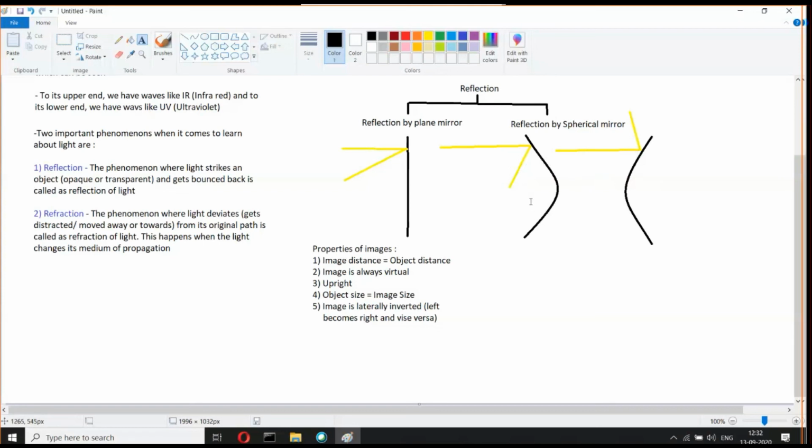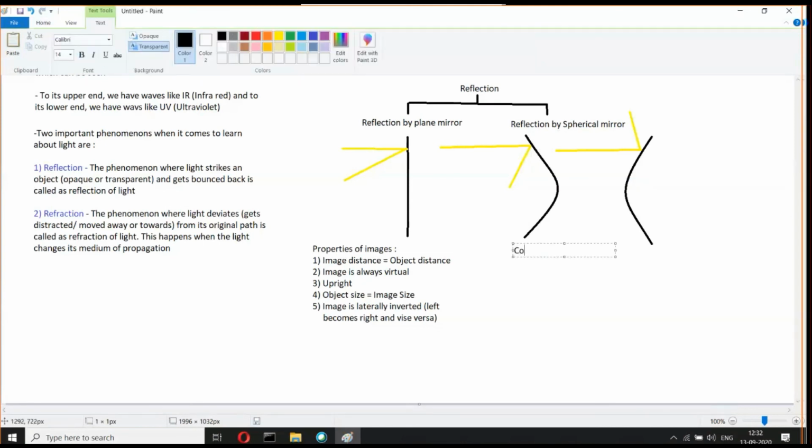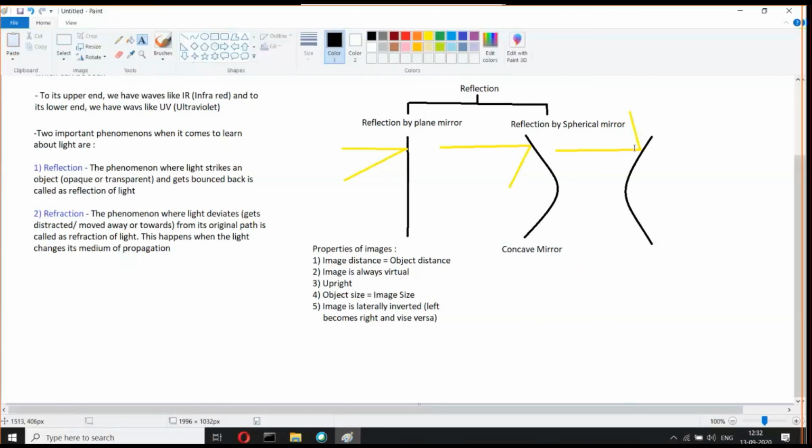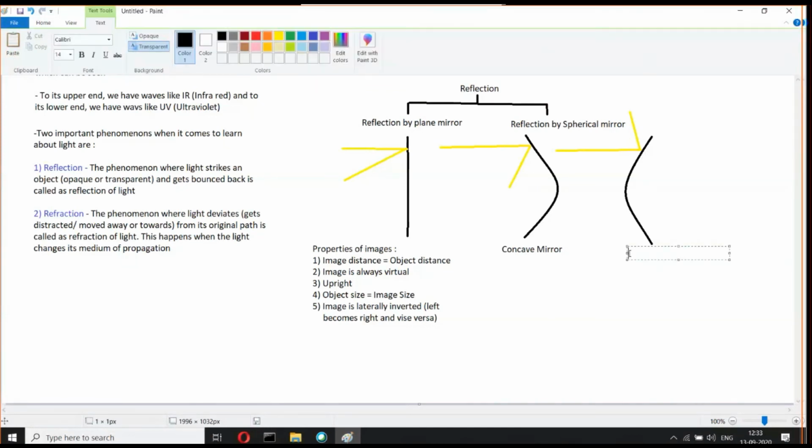There are two kinds of spherical mirrors. One where the inner part or inner curve of the mirror is the reflecting surface and not the outer one. Such a mirror is called a concave mirror. The other kind of spherical mirror, where the outer surface of the curve is the reflecting surface, is called a convex mirror.